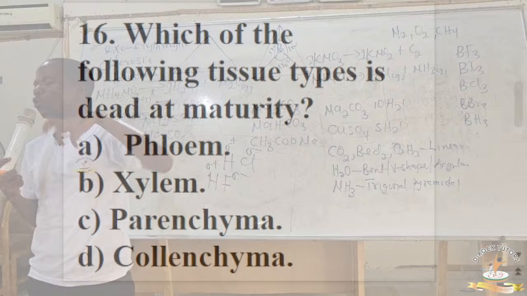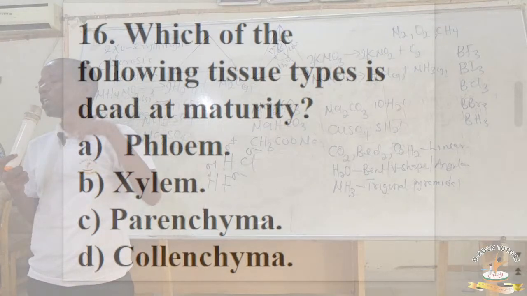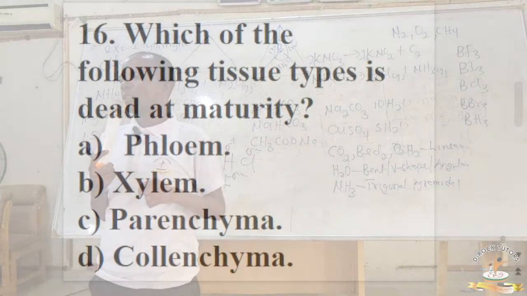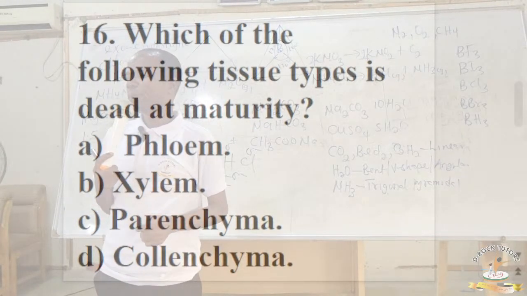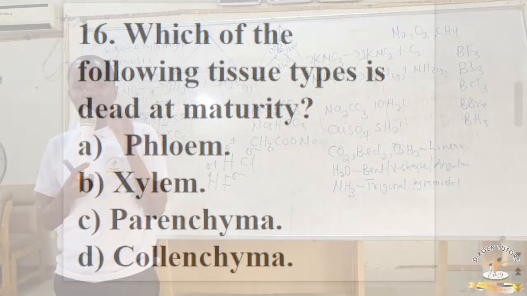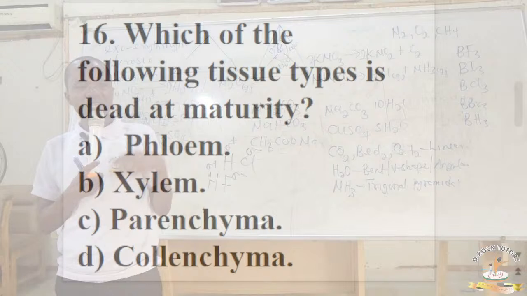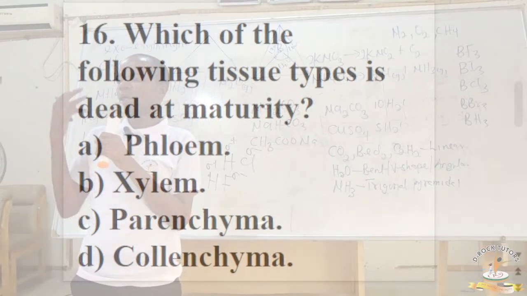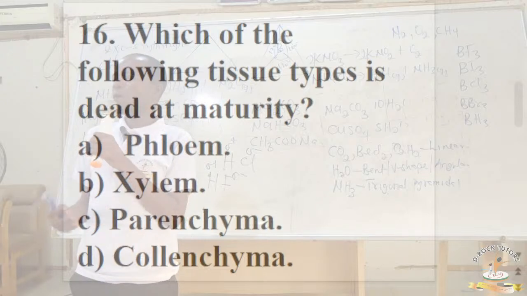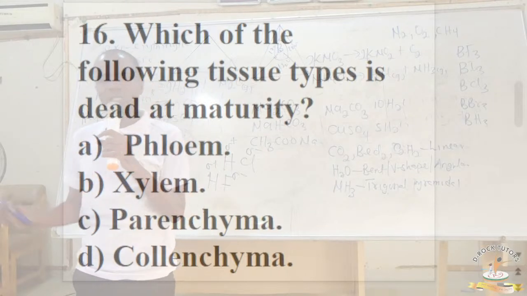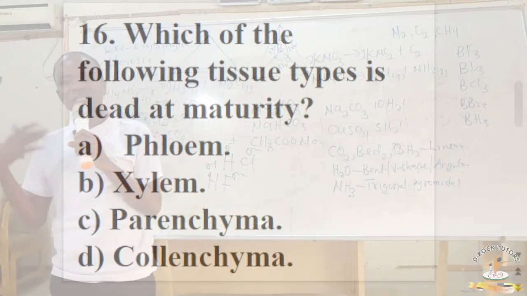We call it translocation. Translocation is the movement of manufactured food from the leaf to all other parts of a plant. Not only that, we also have cambium. Cambium is another important part of a plant, and the function of cambium is secondary thickening. It's another very common question. They can ask you, which of the following plant tissue is concerned for secondary thickening? That is the increase in size of a tree as they grow. We now call it secondary thickening. That is cambium. All right, so please take note of that.